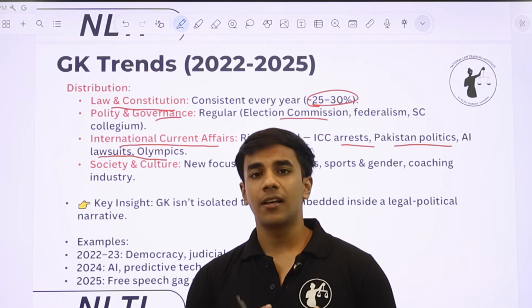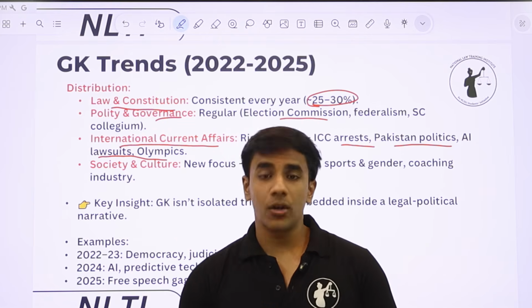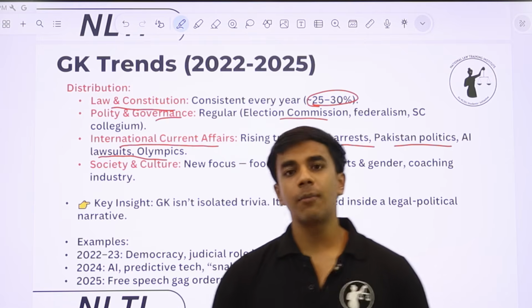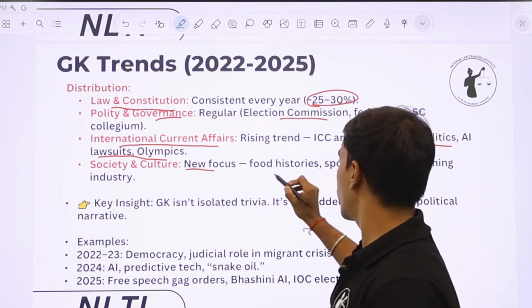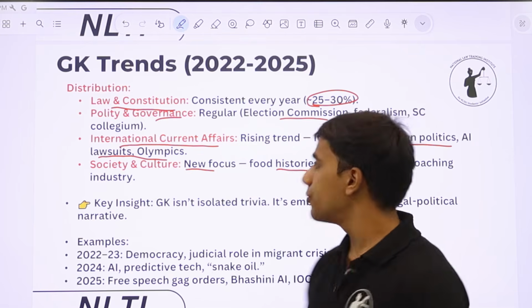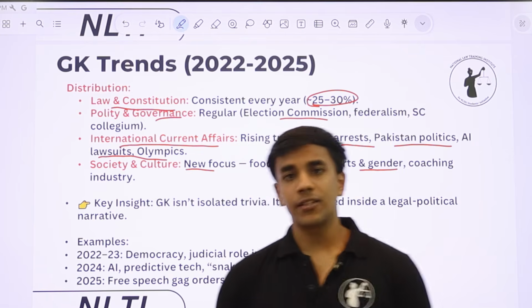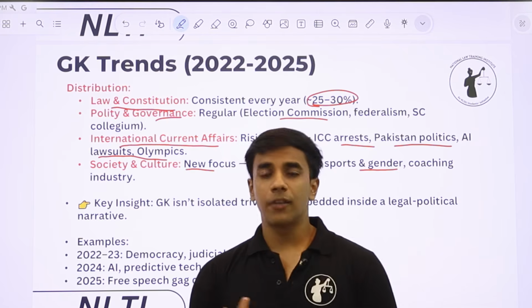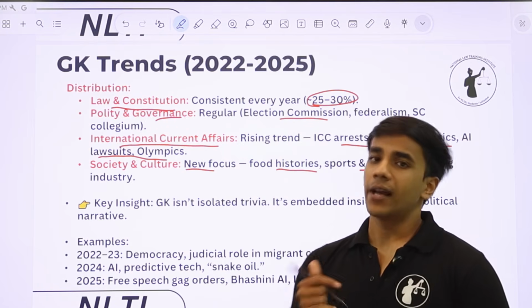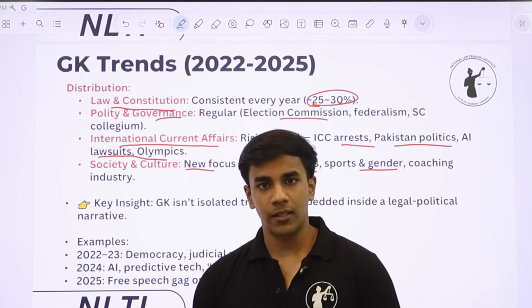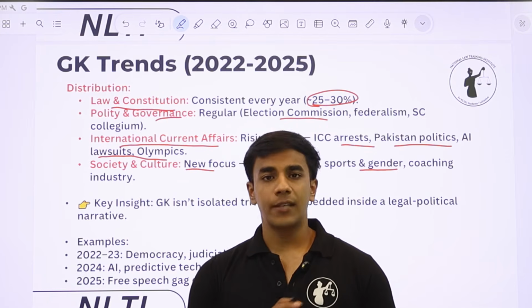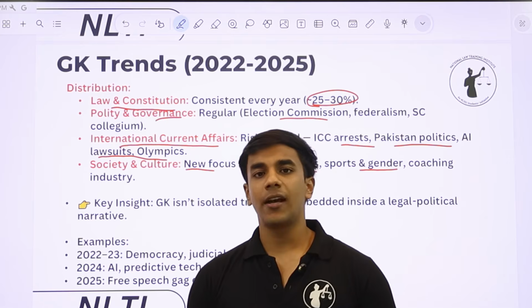Sports is something that NLSAT has not particularly relied upon in very detail, but it's something that we cannot skip at all. Society and culture, news focus like food history, sports and gender, coaching industry. So again, passages from these similar topics are also asked. Again, in GK section also, the approach is very simple. It's interdisciplinary. आपको कोई isolation में passage नहीं आएगा और question नहीं आएगा.